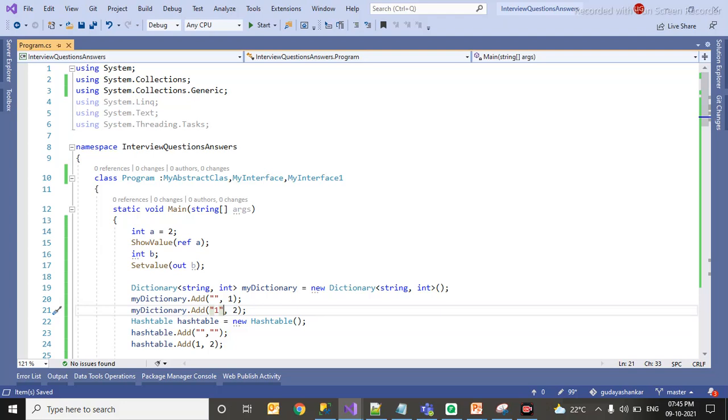So the first difference is that dictionary is strongly typed. You can call it generics. Dictionary is a generic collection. When it comes to hash table, it is non-generic. You can give whatever type you want.